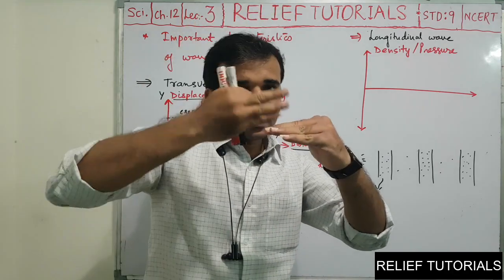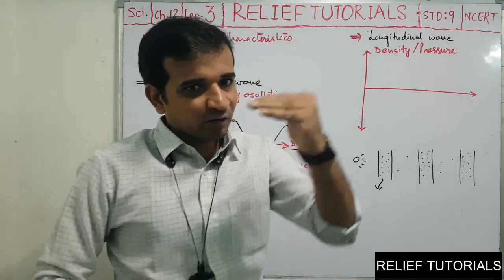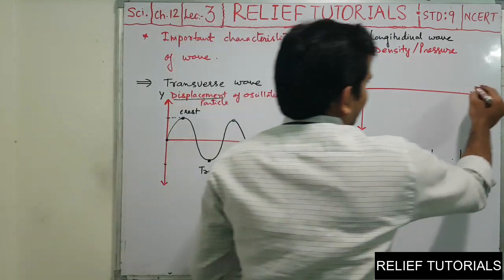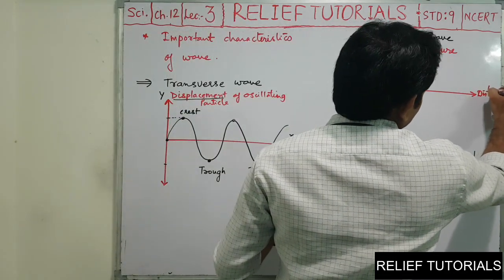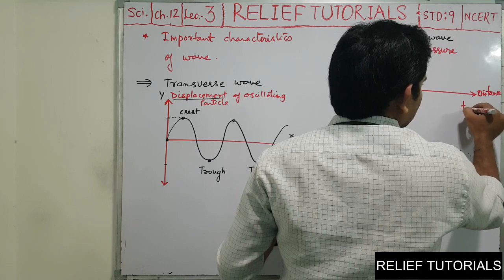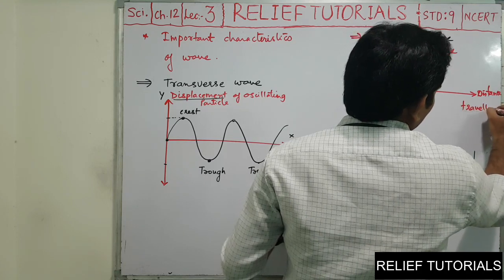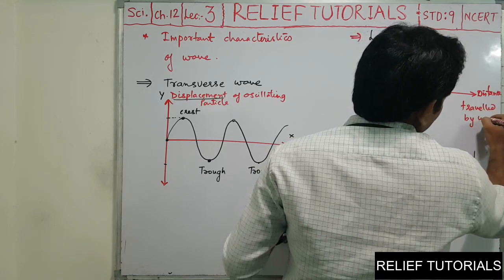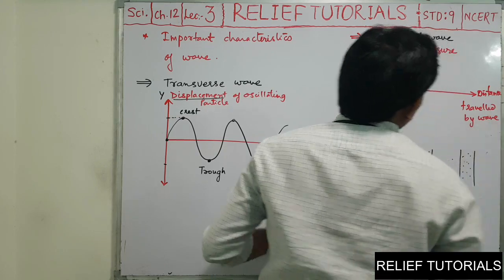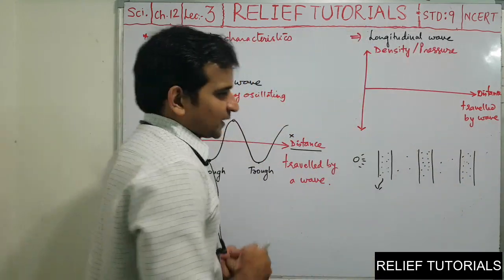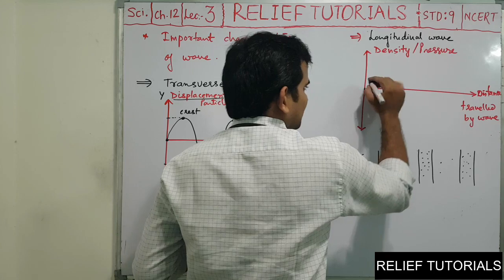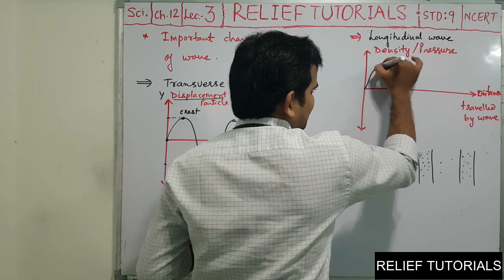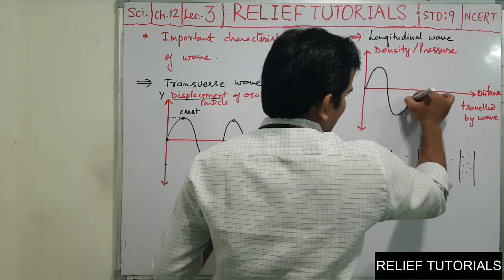So about normal, up and down, the pressure or density is oscillating. And here again we take the distance traveled by the wave. It is the same as for a transverse wave. Initially the density is normal, then maximum, then normal, then minimum, and so on.